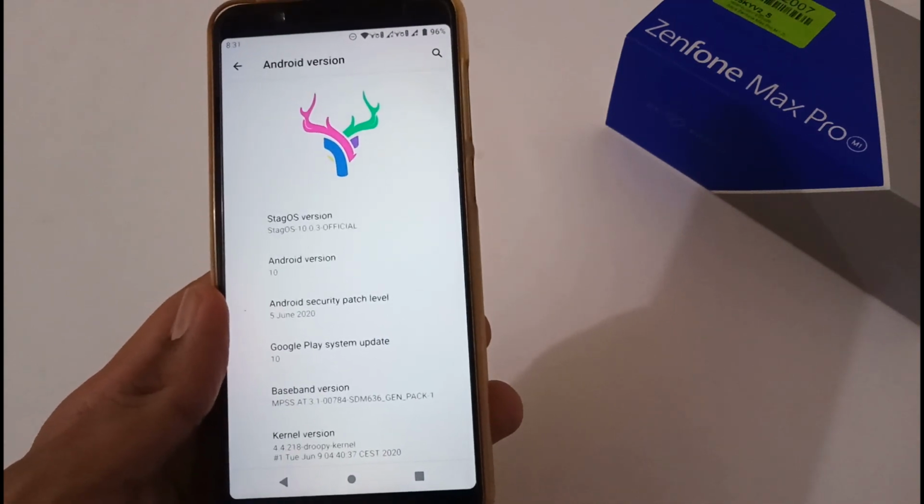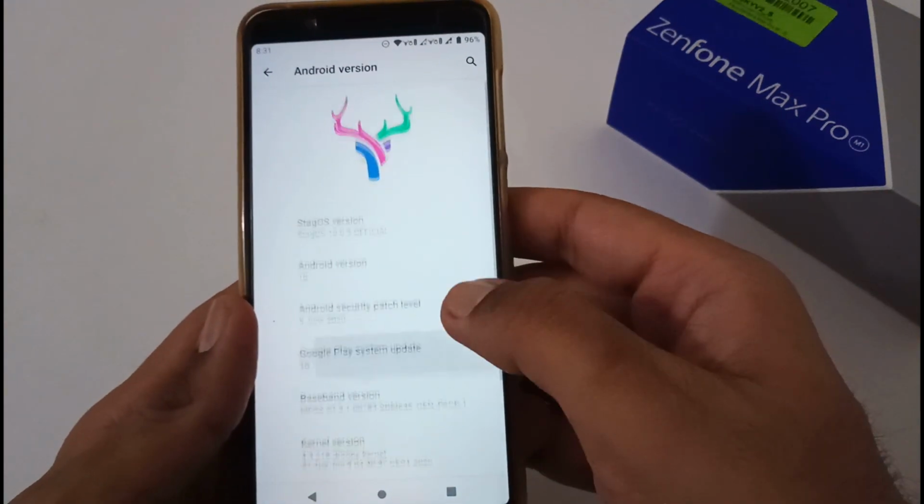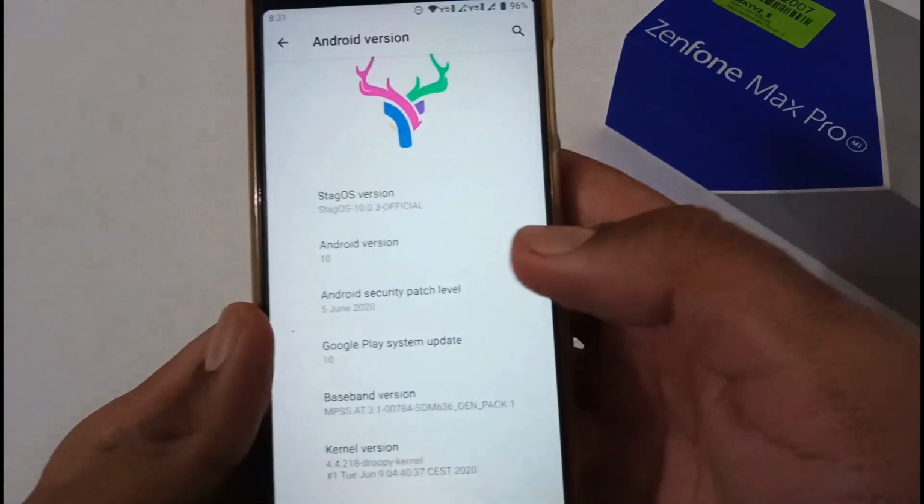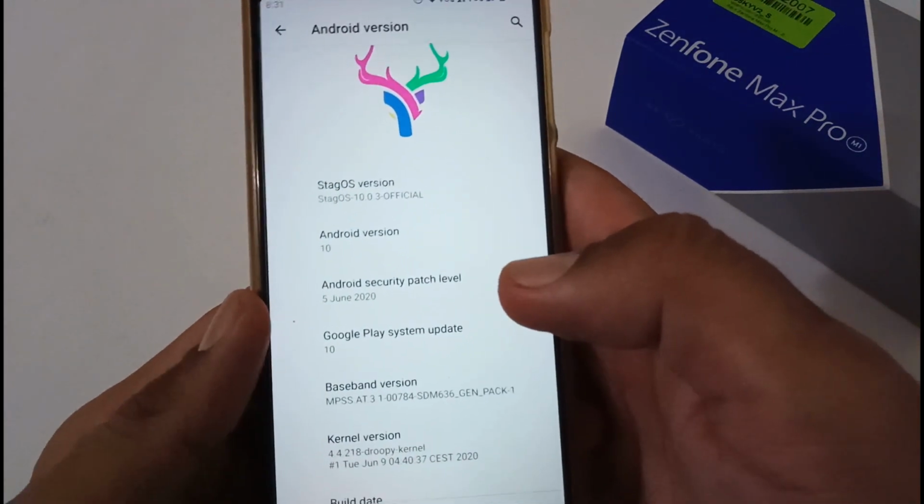We are again back with another video and this time it's on Asus Zenfone Max Pro M1 related to a new custom ROM that is Stag OS, which is again based on Android 10. So let's begin with that.